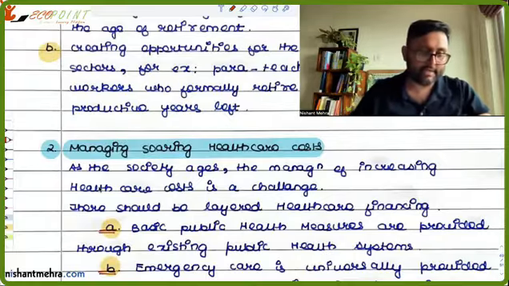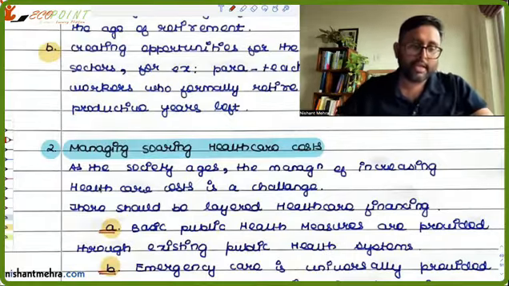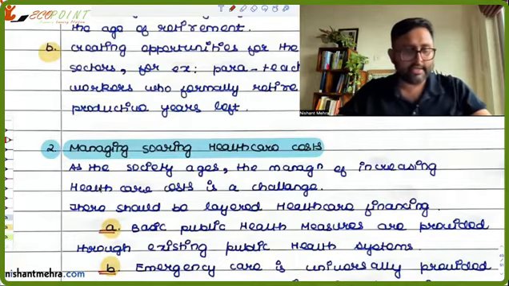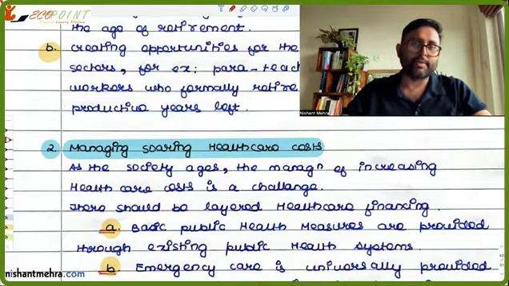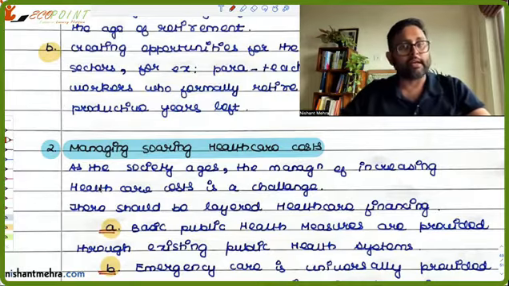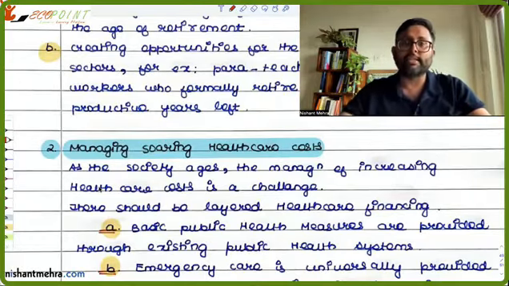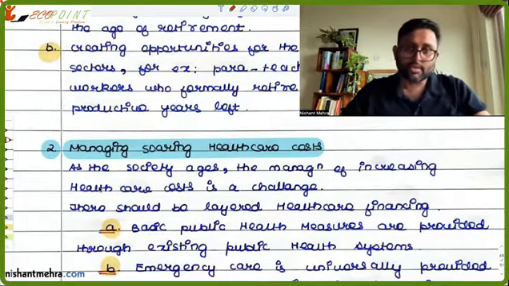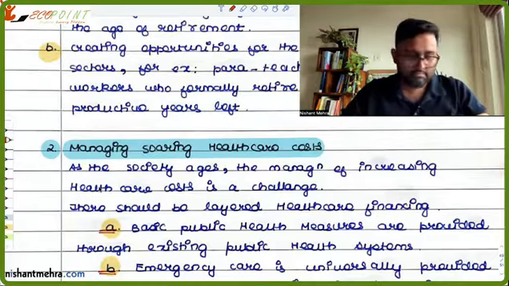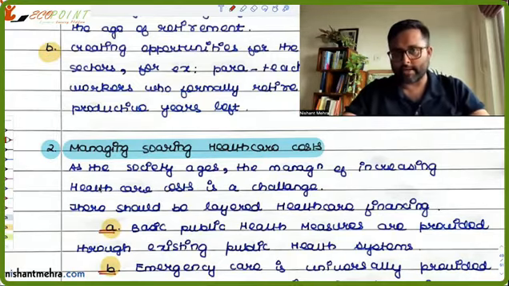Now that again is a very, very important part, because Sonalde Desai says that if you look at the health expenditure incurred in the final years of life, that is huge compared to the entire rest of life. So in the final 10 years of life, you're spending a lot on health expenditure, and in the final part of that final 10 years, you are really spending a lot. Who is going to take care of that? So they say that managing these huge healthcare costs is a challenge for every kind of society.